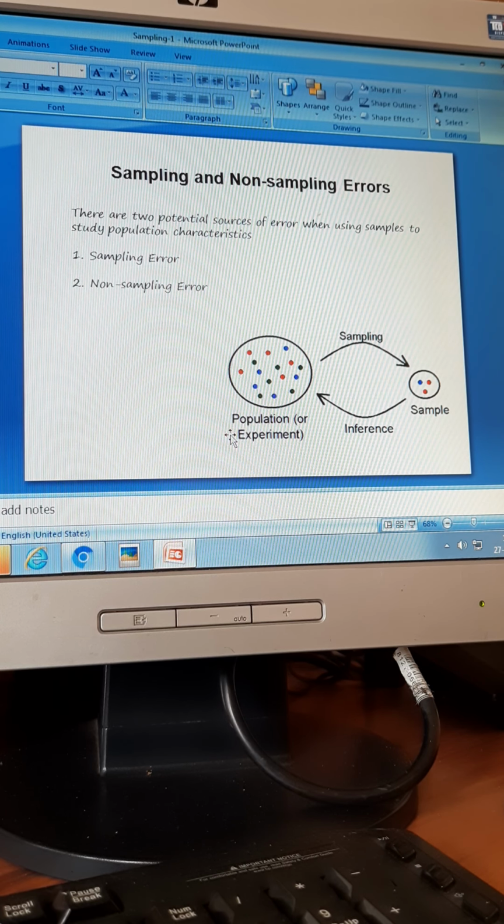So why did this error come up? This error came up because the people who were chosen in the sample were not true representatives of the total population. So what will you do if this error comes? You will simply increase the sampling size.